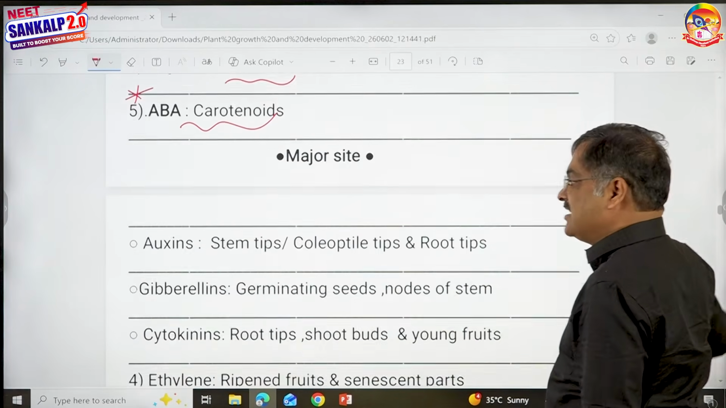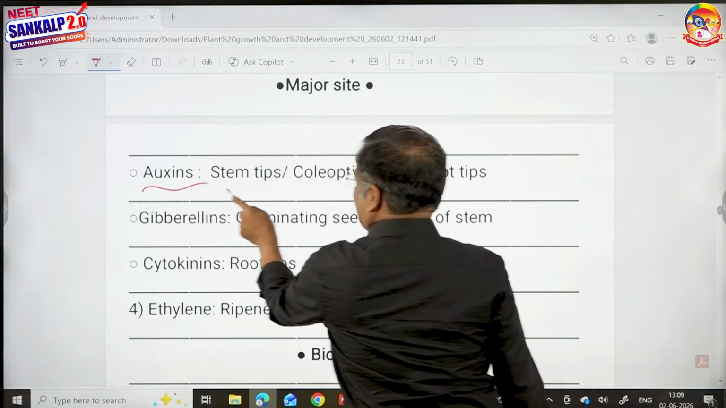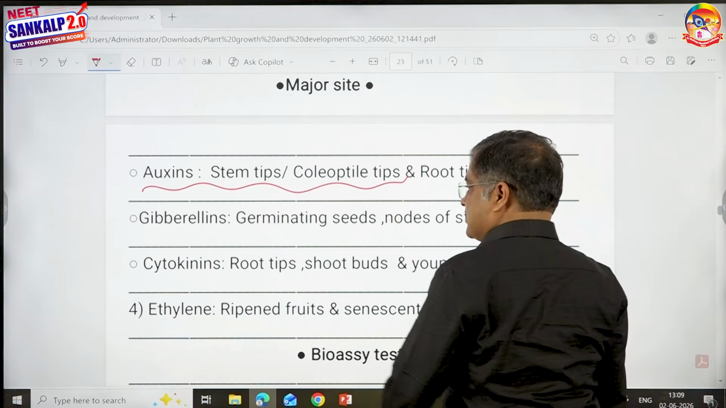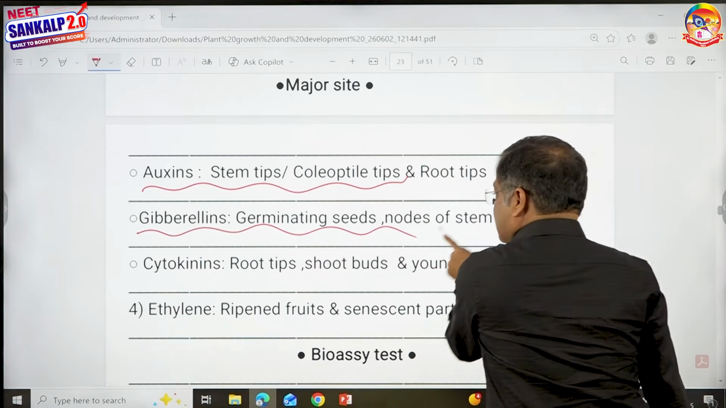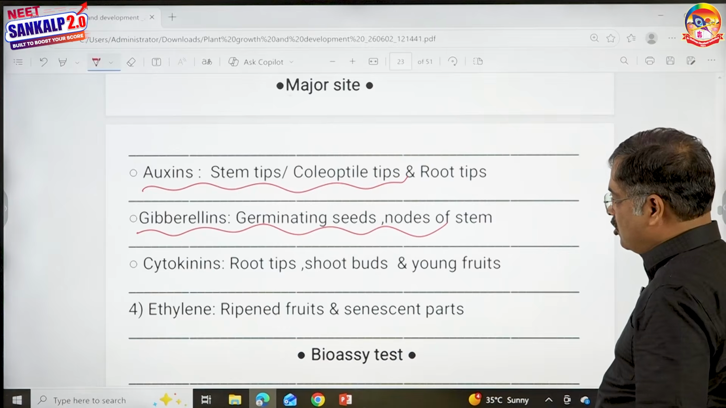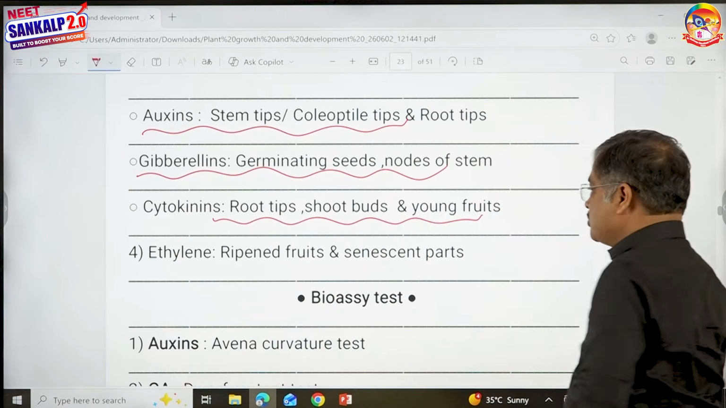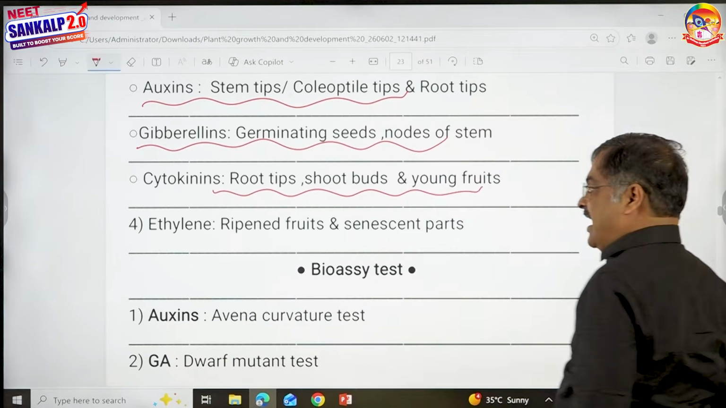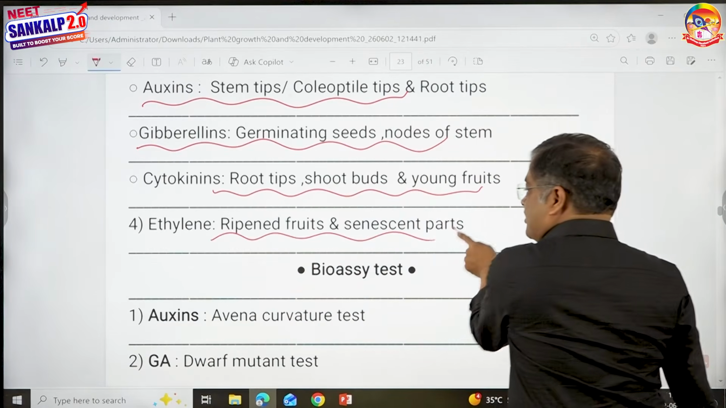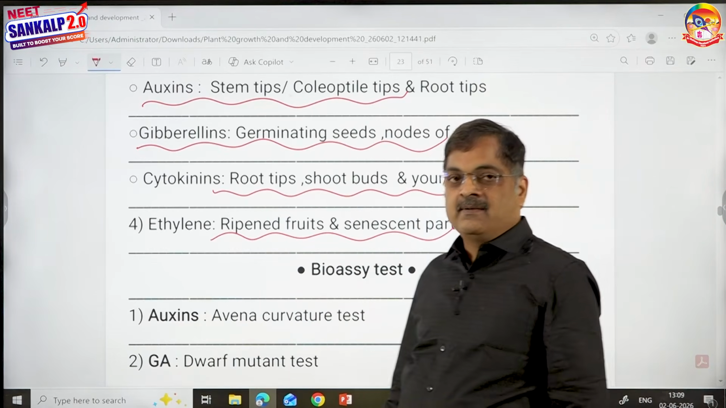Where is the major site? Auxins are mostly synthesized in stem tips or coleoptile tips. Gibberellins are mostly synthesized in germinating seeds and nodes. Cytokinins are mostly synthesized in young root tips, shoot tips, and flowers. And ethylene is mostly synthesized in ripened fruits and senescent parts.